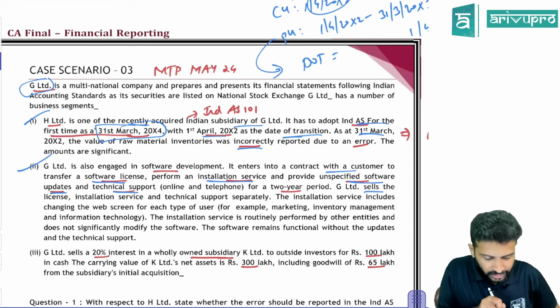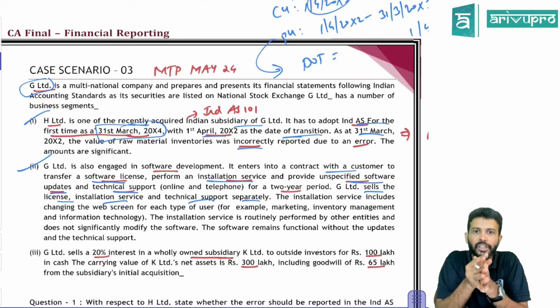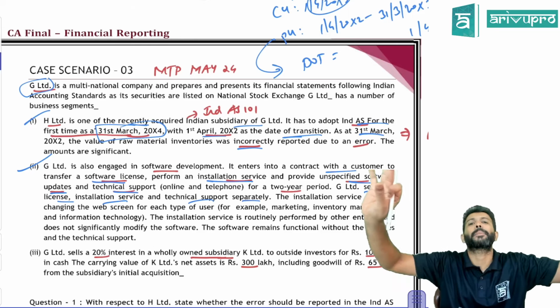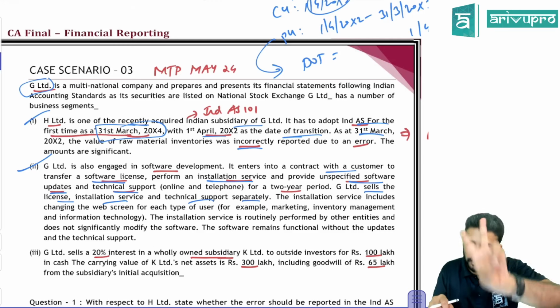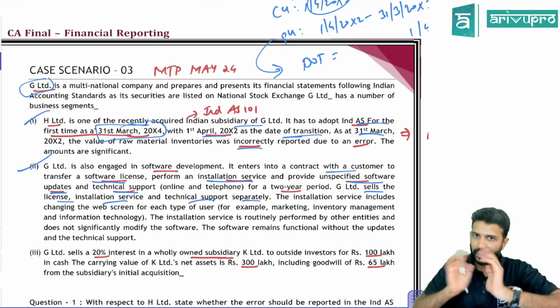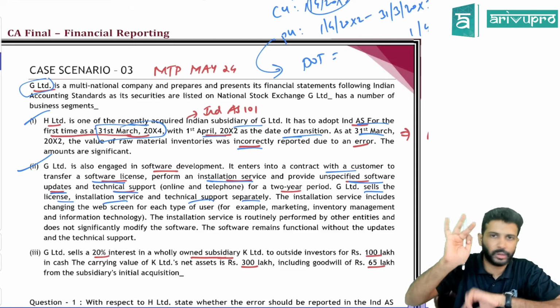G Limited, the company, sells license, installation and technical support separately. Oh, okay. It is different. Because it's not necessary that all the 3 have to go hand in hand. We also sell them separately. So if the customer wants, he can buy only one and not buy the other 2, or he can buy 2 and opt not to buy the other one. Like this, any permutation combination the customer can choose. So it is sold separately, so it is not highly interrelated.